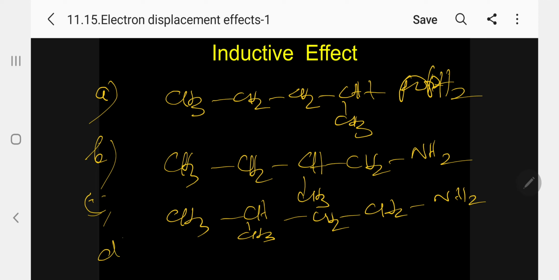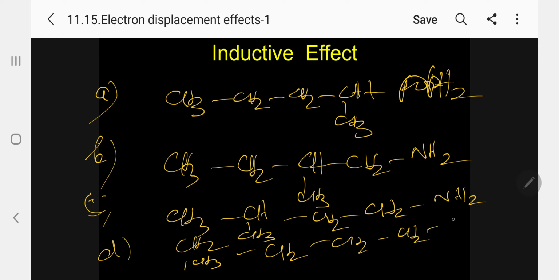And D, CH2CH3CH2CH2CH2 and NH2. So there are 4 examples. As usual, 4 questions. Which is more basic? Which is less basic? The correct increasing order of basicity. The correct decreasing order of basicity.